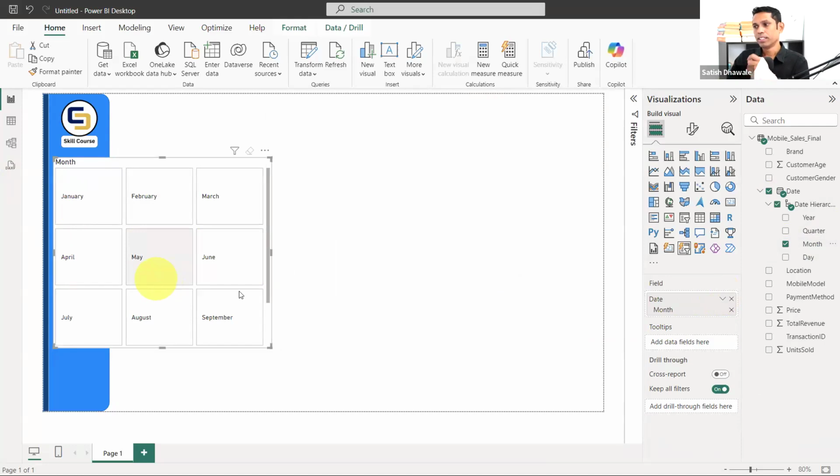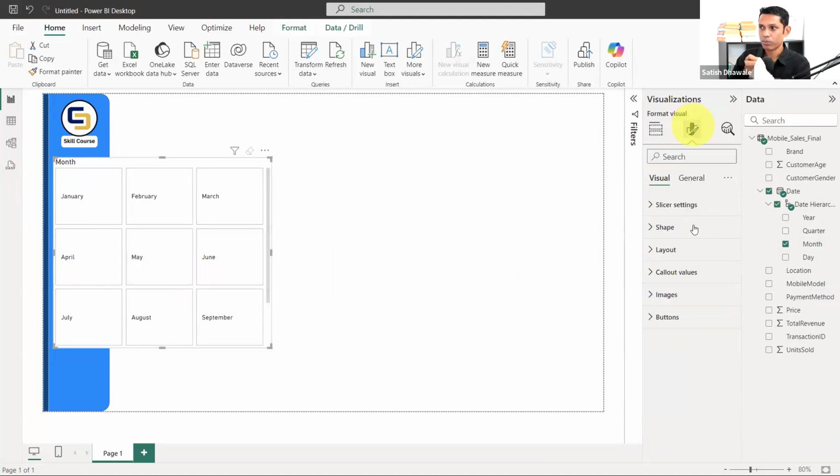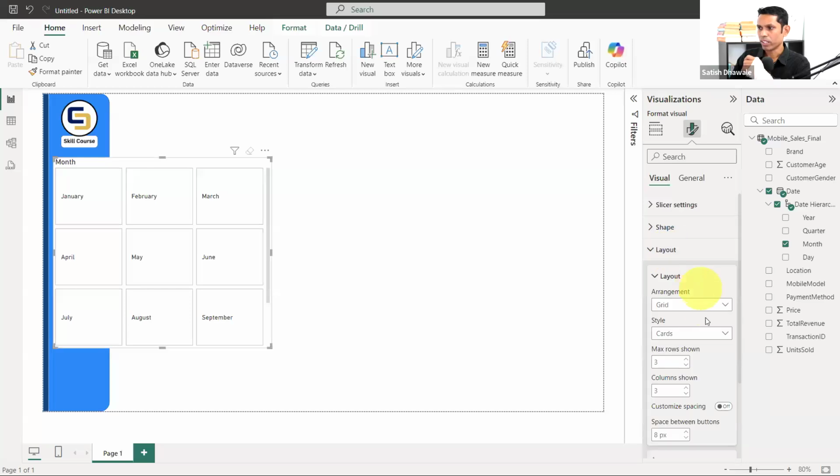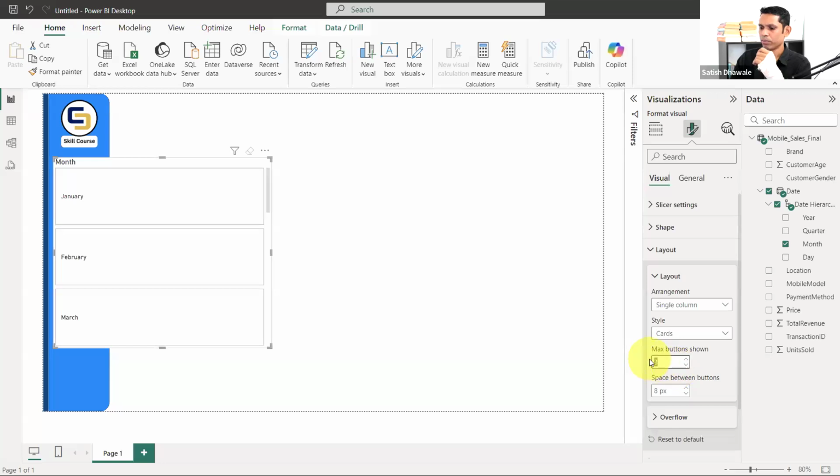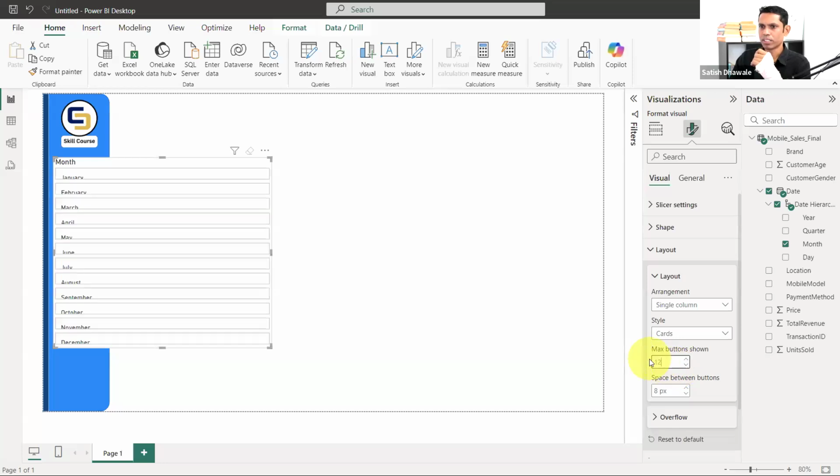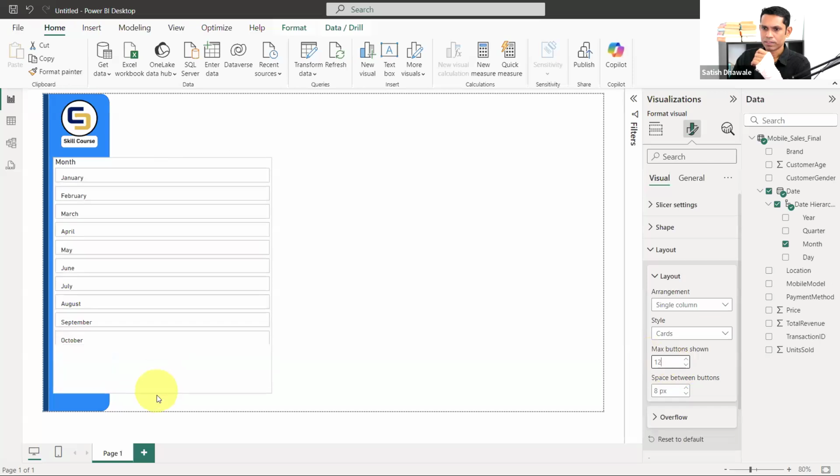Okay. Now, once you add the date column, what is next? Let's go back to the format visual, and let's go back to the shape. Sorry, it should be shape first. Let me change the layout actually. I would like to go for single column, and also I would like to show maximum button display 12 because there are 12 months. So I'm getting 12 months.